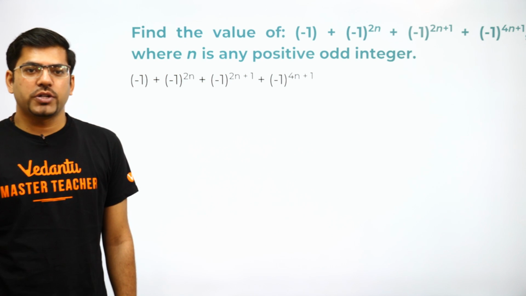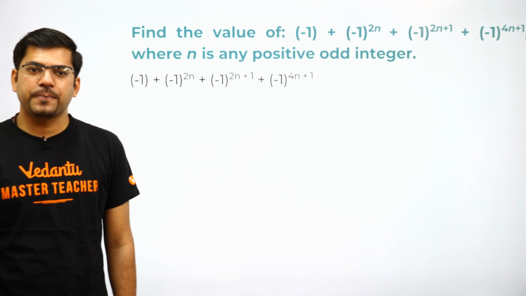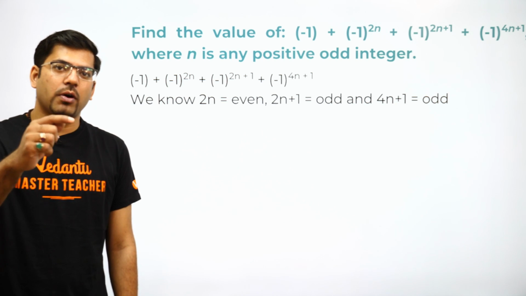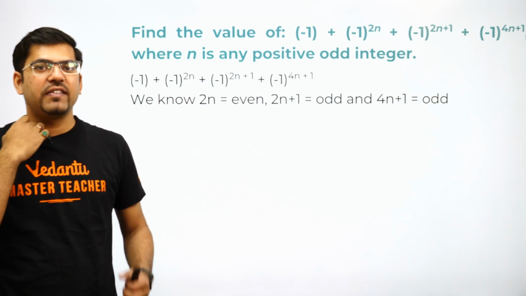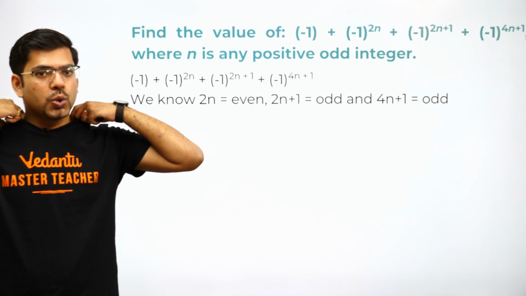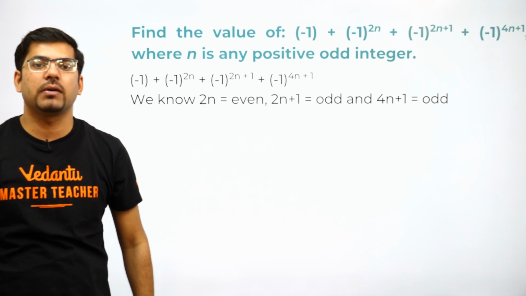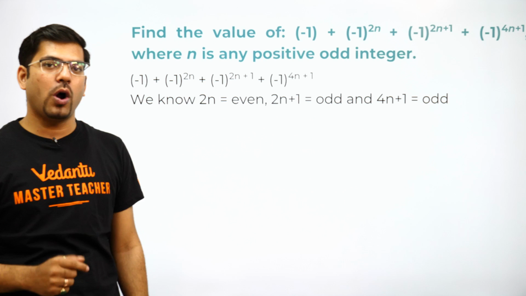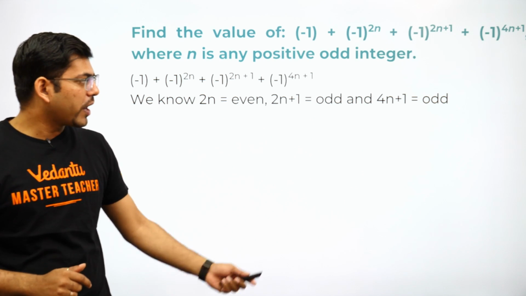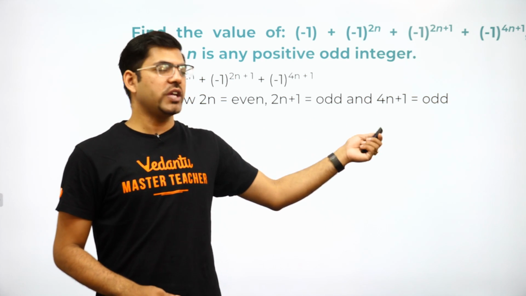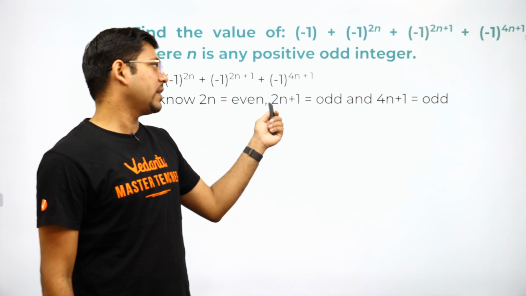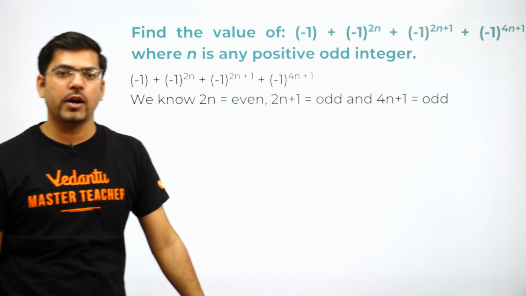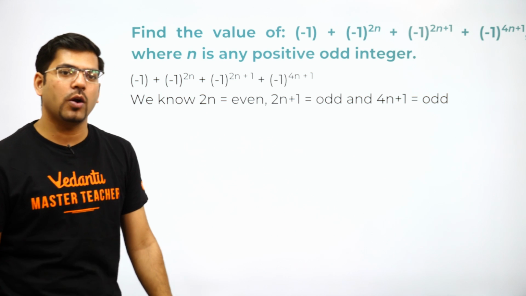So the first solution, you have written the question here, given, and let me tell you, given information is very important. So always write the given information. Okay, we know that 2n is even because it's a multiple of 2. So 2 multiplied by any number is an even number, and 2n plus 1 is an odd number. And similarly 4n, because 4 times any number is also even, plus 1 is odd. Similarly here, 2 times n, even, plus 1 is odd. So this is even and odd numbers. Now I have written all the evens and odds.